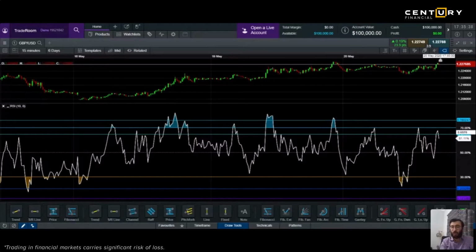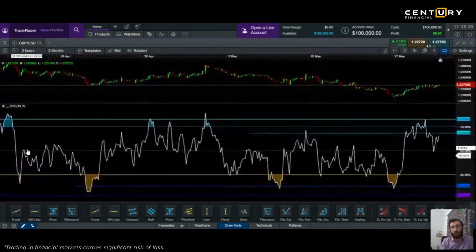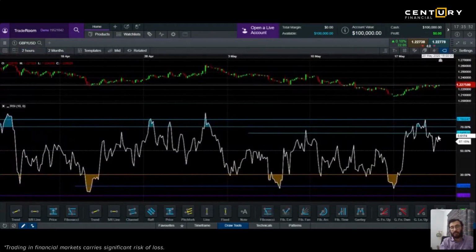So RSI is not just to enter. If you're entering here, it comes to 50%, you book your profit. In a 15 minutes chart, it will be a small margin, but that's what scalping is about. If you go for a day trade, look at a 1 or a 2 hours chart. On a 2 hour chart, see it is going towards 70% here. It goes here, go for a buy. Okay, go for a short sell here. If it goes above 70%, go for a short sell; if it comes to 30% below, go for a buy.